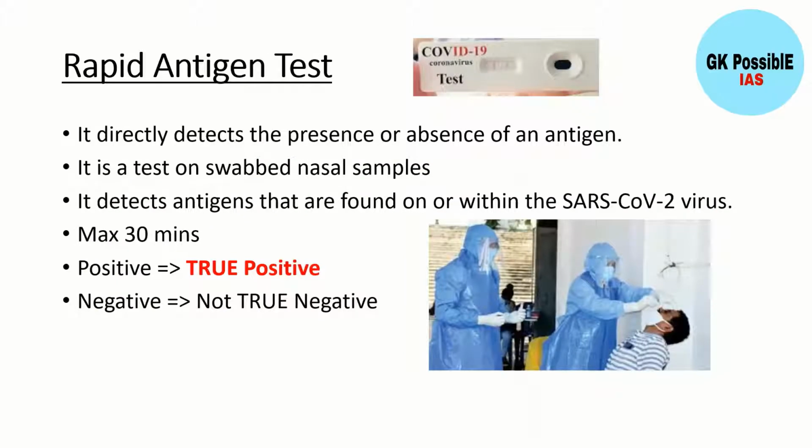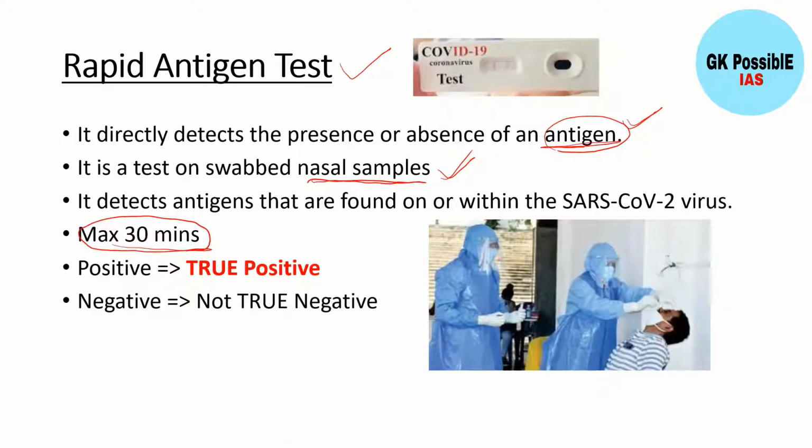Then coming to the various tests, one test is the rapid antigen test, in which we can get the result within 30 minutes. It basically detects the presence or absence of an antigen. Basically the antigen denotes the presence of a virus in a person. What are the antigens and what are the antibodies, we will come to that. Before that, the rapid antigen test is done from nasal samples, and the success rate of the rapid antigen test is low compared to the RT-PCR test.